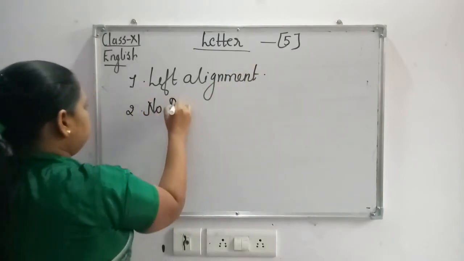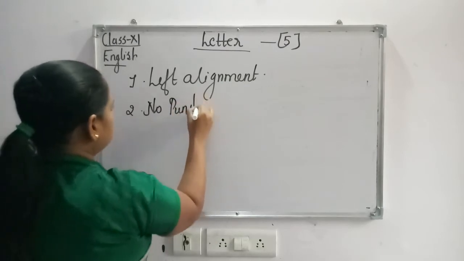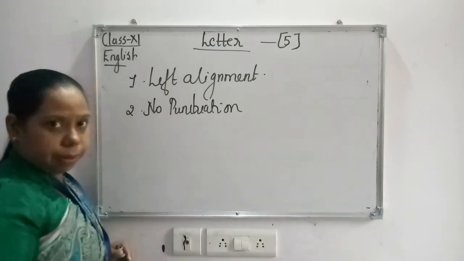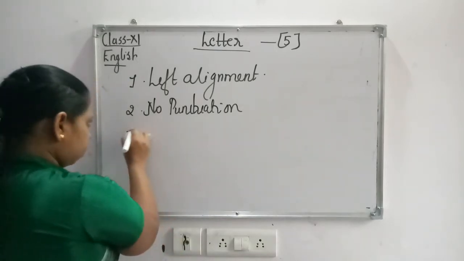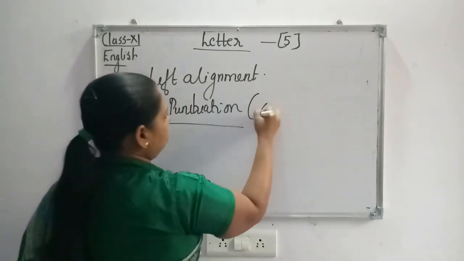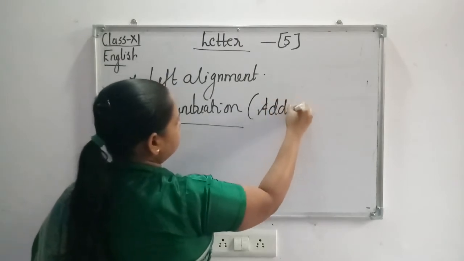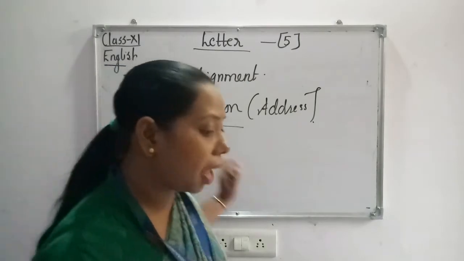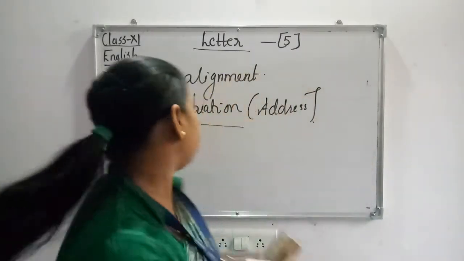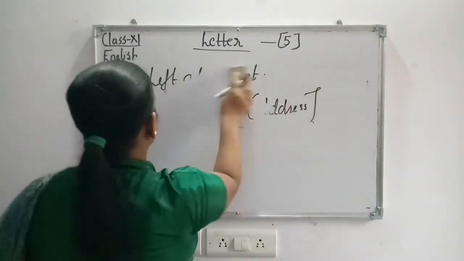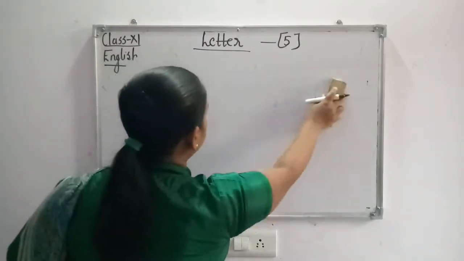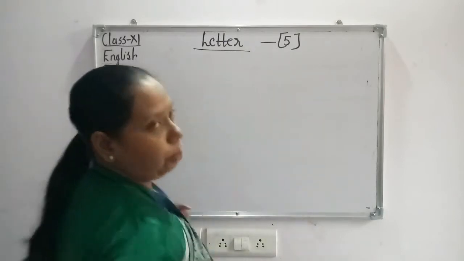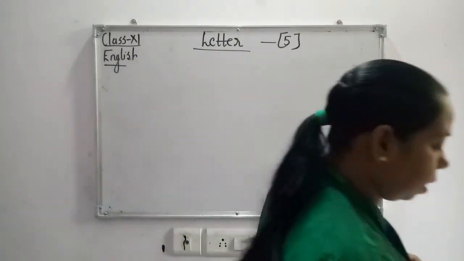No punctuation mark will be there, including in addresses. So these are the things you should take care of: left alignment, and no punctuation marks like commas, as they are not applicable nowadays.